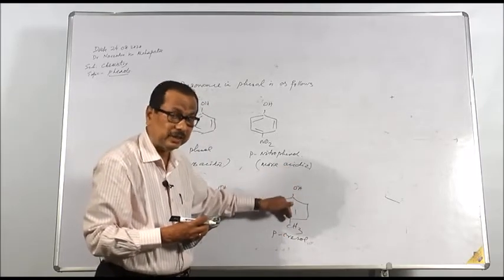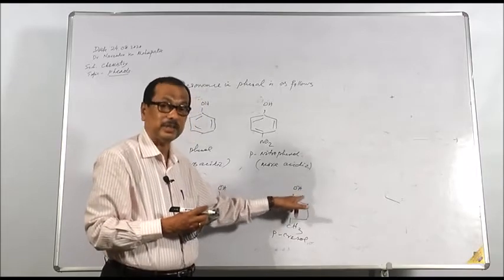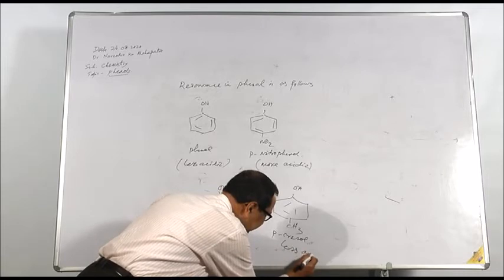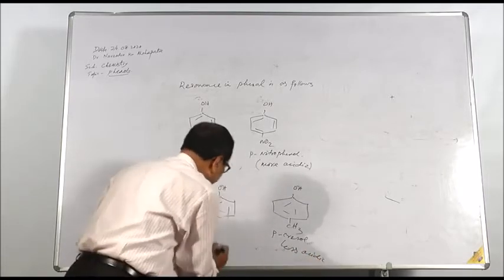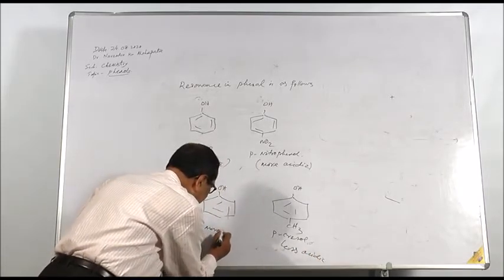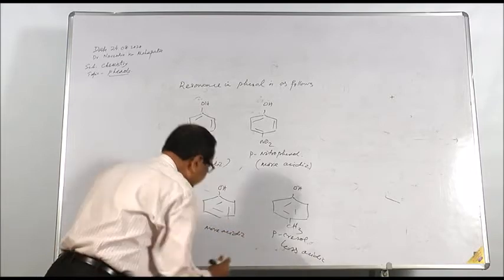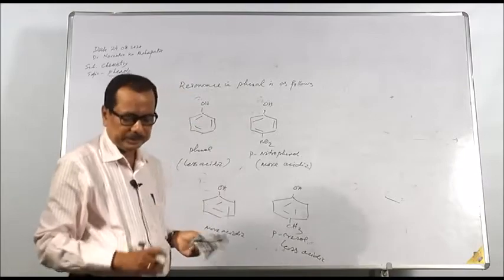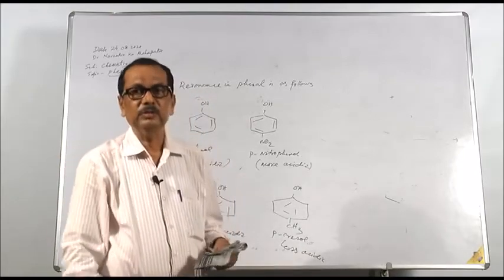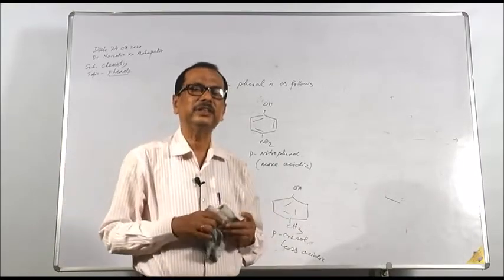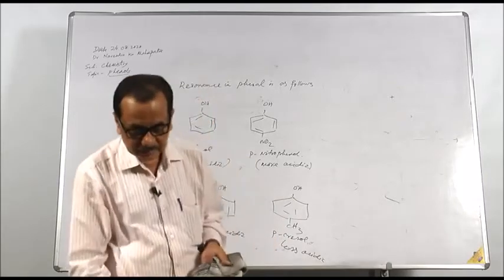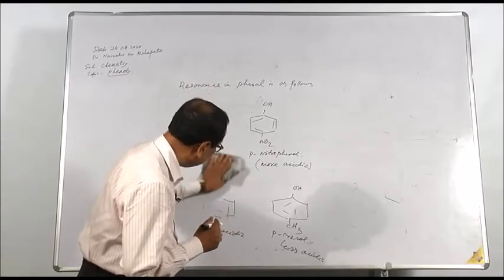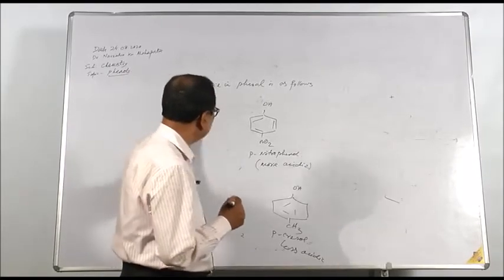Resonance being hindered means less H plus ion will be produced. Therefore, it is less acidic than phenol. Less acidic, and phenol is more acidic. So in this way you find that in the ring nucleus, if an electron withdrawing group is present, then that compound will be more acidic. If an electron donating group is present, then that compound will be less acidic than phenol. That is about the acidic character of phenol.